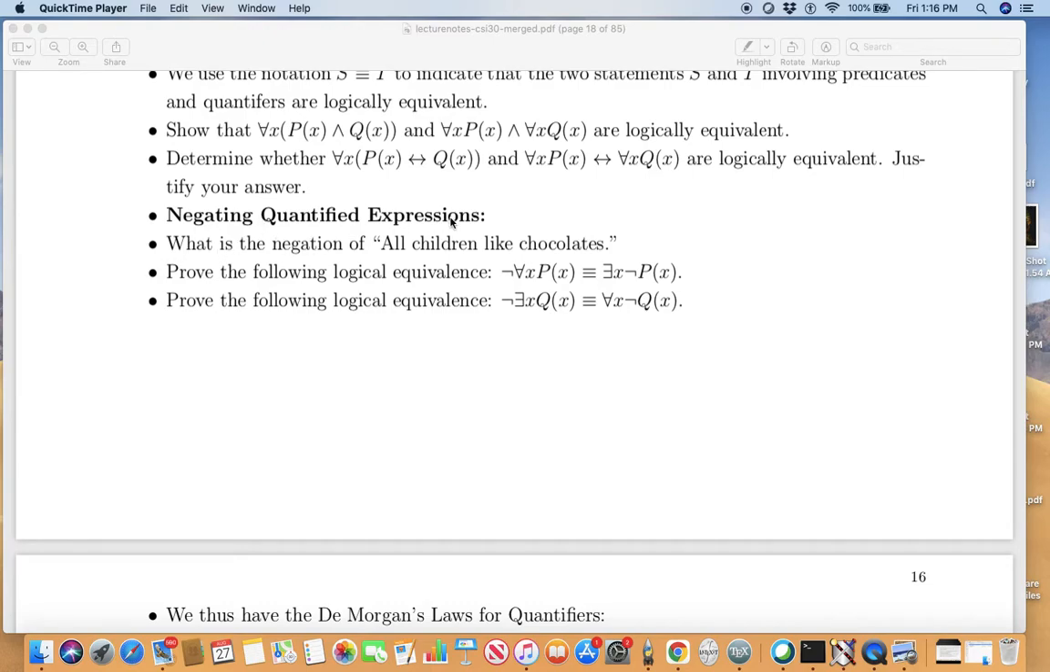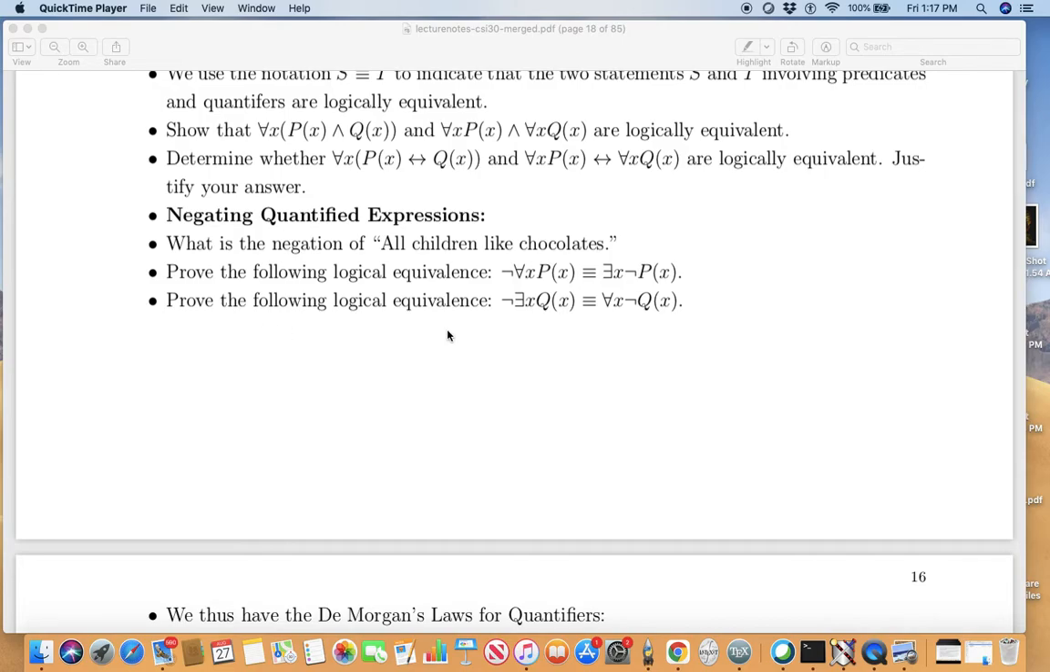Negating quantified expressions. What is the negation of "all children like chocolates"? Well, the negation of this proposition is "there exists a child who does not like chocolates." So, use logical arguments to prove the following logical equivalence: the negation of for all x, P(x), is equivalent to there exists x such that not P(x).